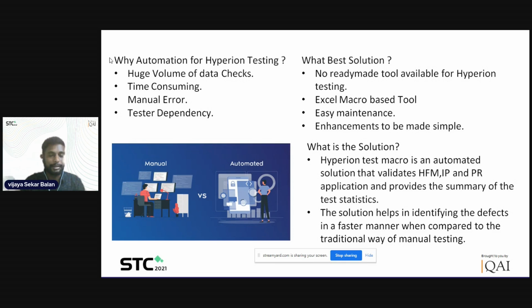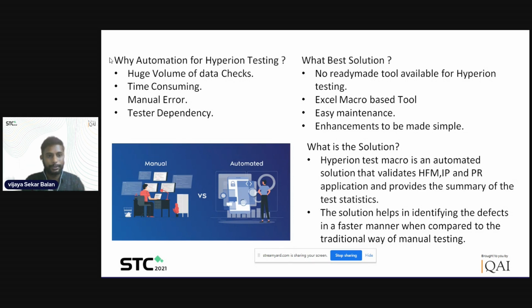The huge volume of data checks was one of the issues, to check data for all sets of combinations. Obviously that is time consuming, and prone to manual error. Since we do it manually, even a small typo on the template, when we open and execute it, contributes directly to defect leakage.